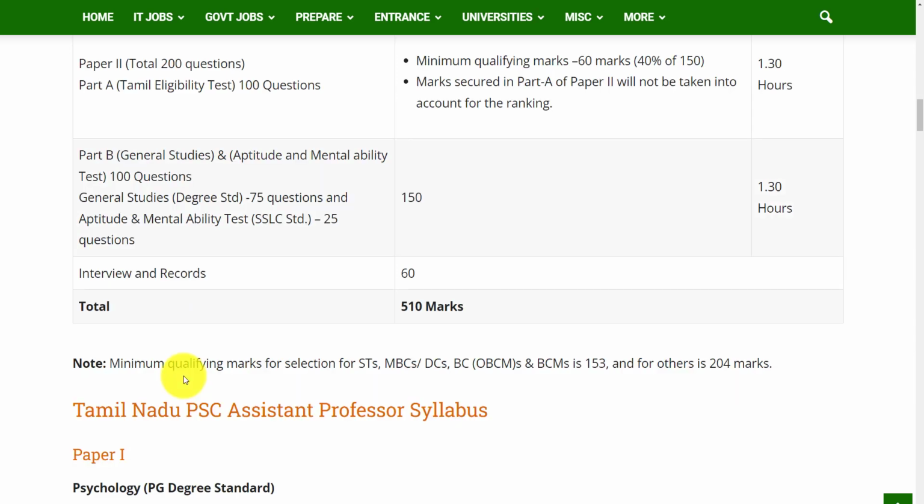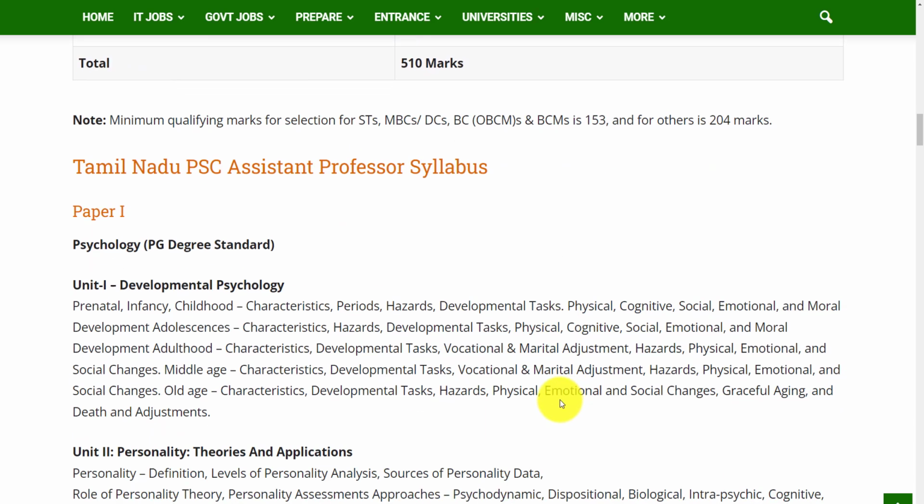Here we can see the minimum qualifying marks. The minimum qualifying marks for selection for STs, MBCs, DCs, BC and BCMs is 153, and for all others is 204 marks. Let's see the syllabus.